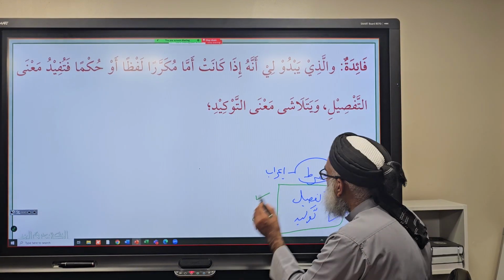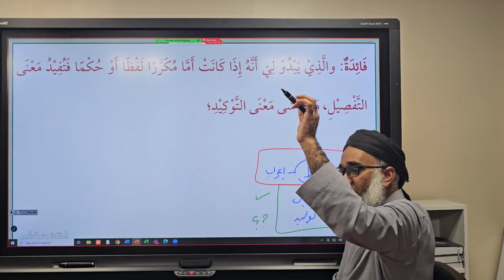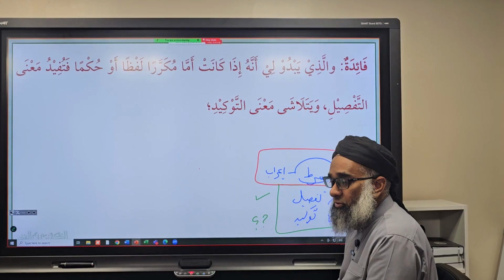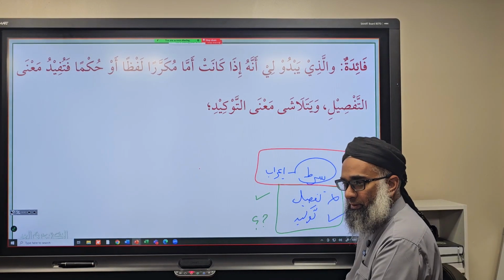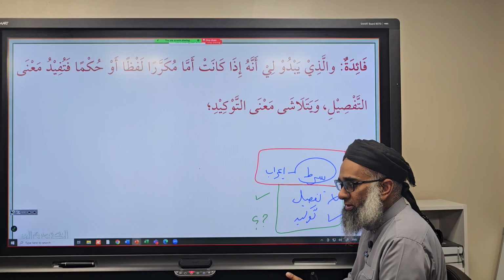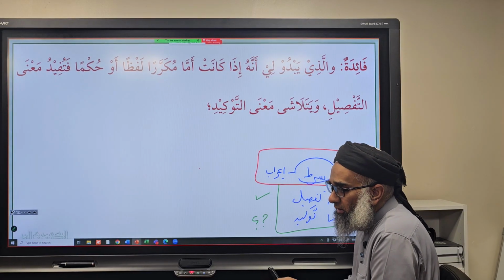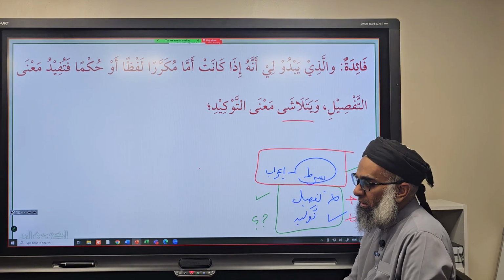So tafsil, we say harf shart is basically Sayyid Sibawayh's. People are mentioning harf shart because of Sibawayh's research on what the founding structure could have been. When it's mentioned two times, definitely harf tafsil. When it's mentioned only one time, it's definitely tawkeed. When both are mentioned, it's going to be tafsil, but is it tawkeed or no tawkeed? Allahu alam. I thought maybe the tawkeed meaning may go away, maybe it doesn't go away, Allahu alam.